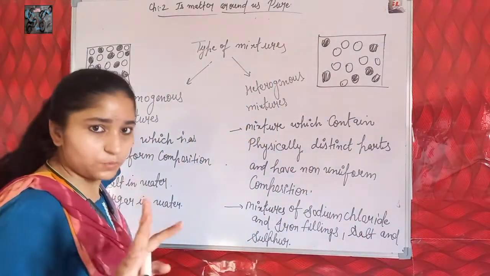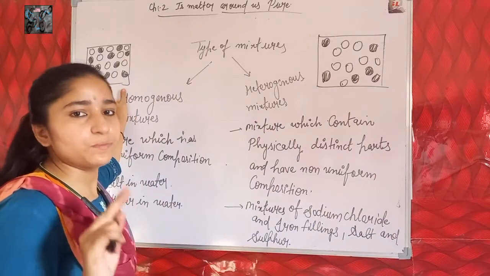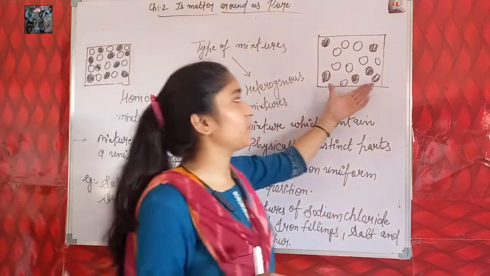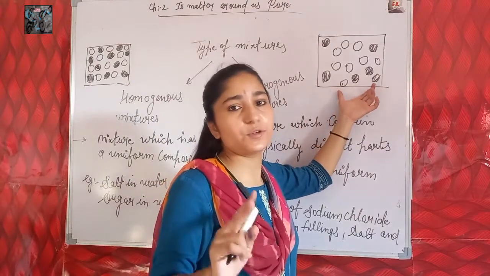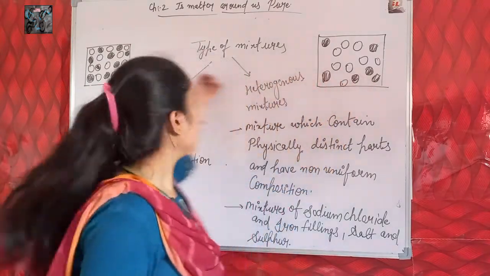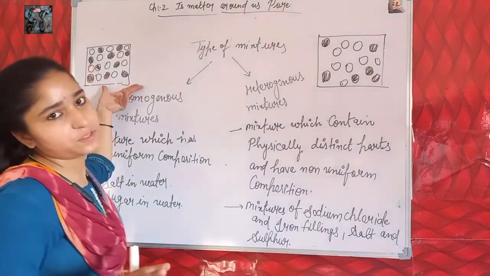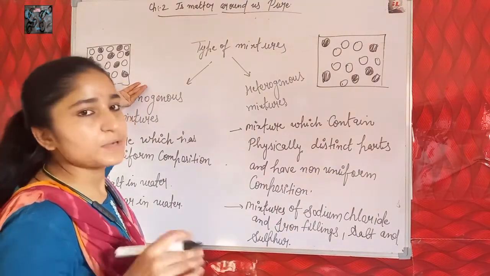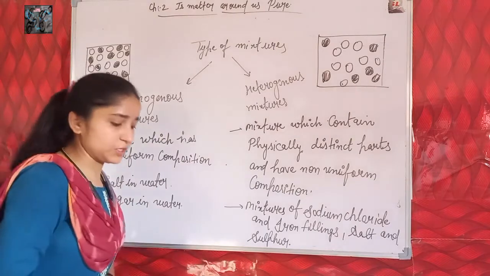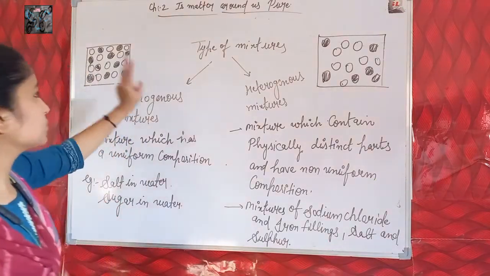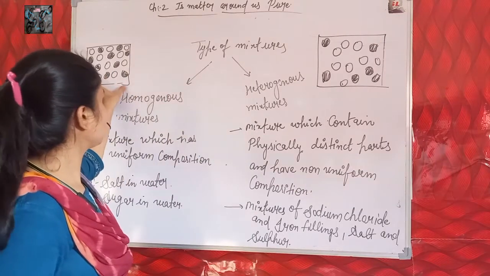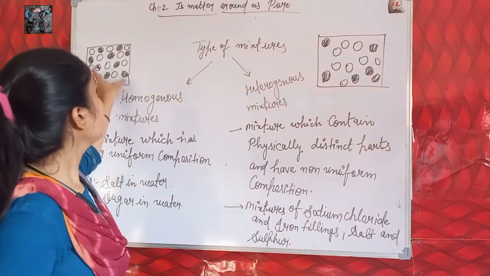By the two types of particles, a homogeneous mixture is made up here, and here a homogeneous mixture is made up by the two types of particles, or two substances, or two components. And here also two components, two substances or two types of particles are present in this homogeneous mixture. So here, two types of particles or two components are present in this mixture.